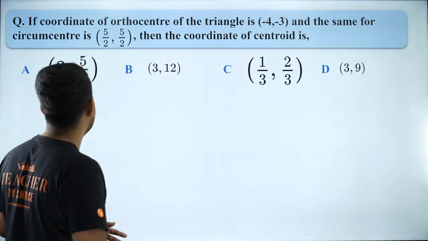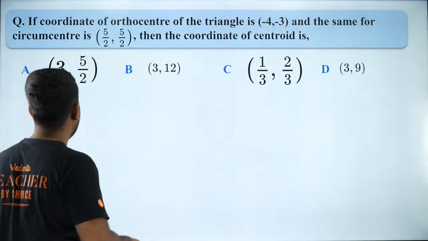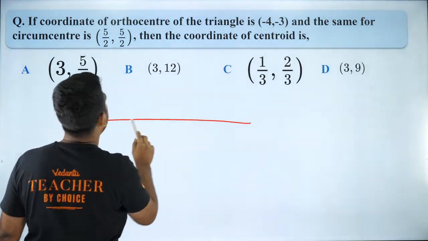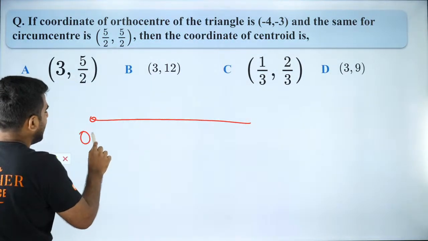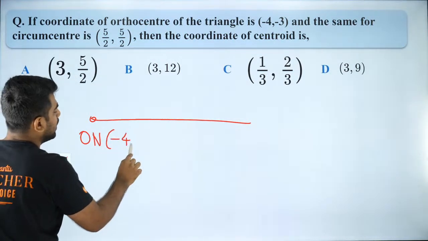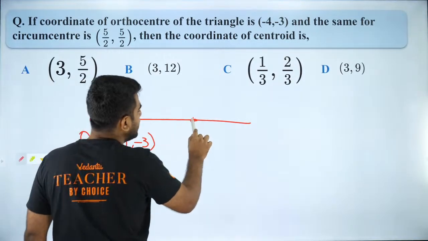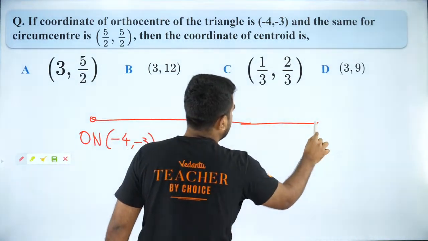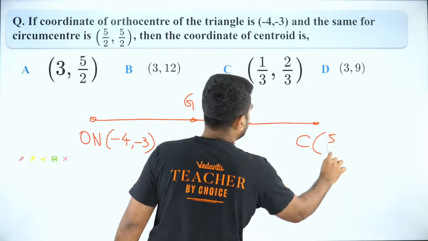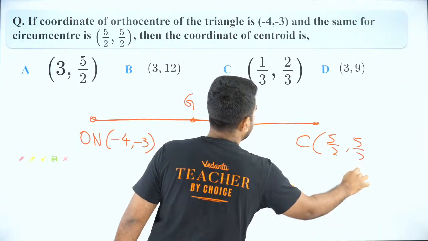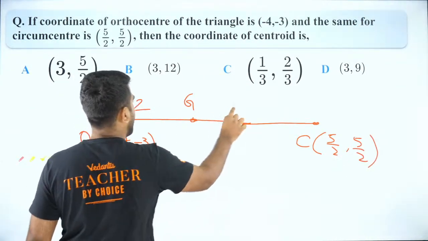So looks like many of you are done. Let me check it. We know that the orthocenter is (-4, -3). The centroid is here, I don't know what that is. And the circumcenter is (5/2, 5/2). We know the ratio is 2:1.